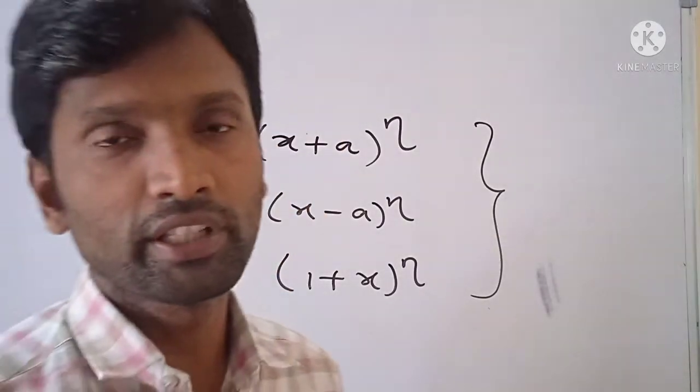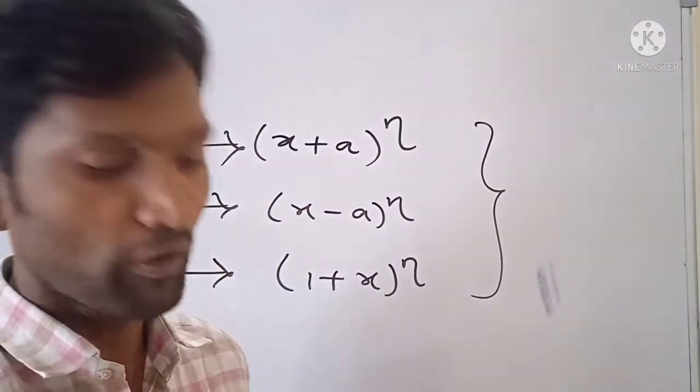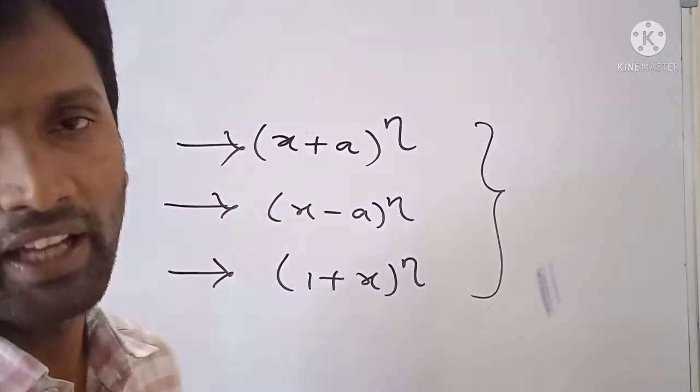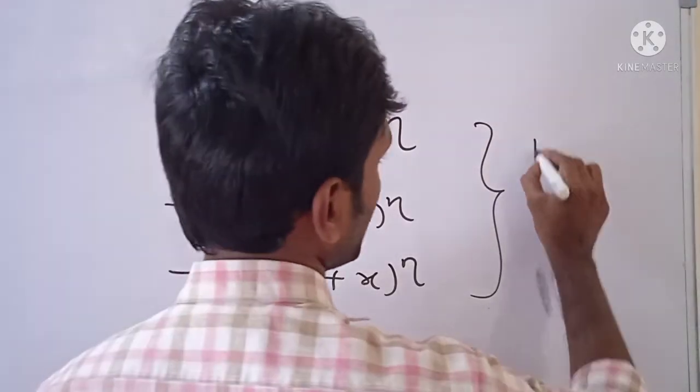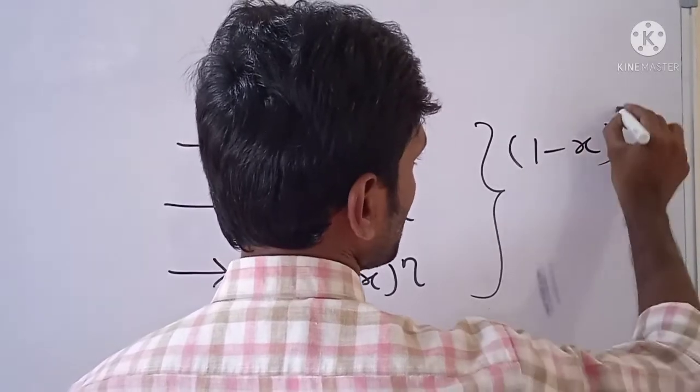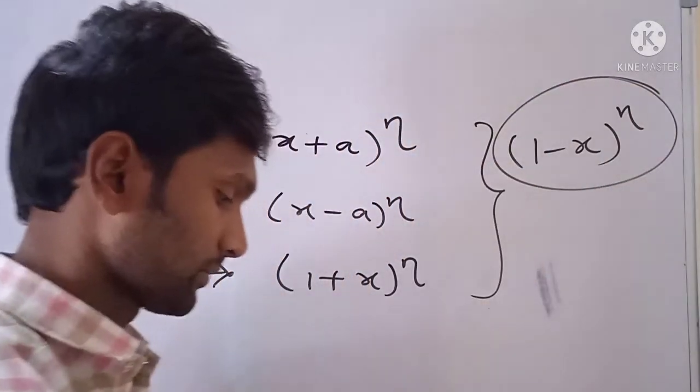Now we are going to see the concept of the fourth type of binomial expansion when n is a positive integer. It is (1 minus x) whole to the power n.